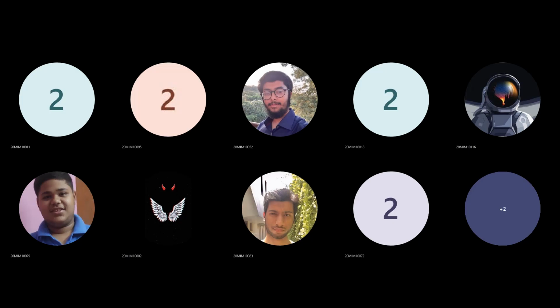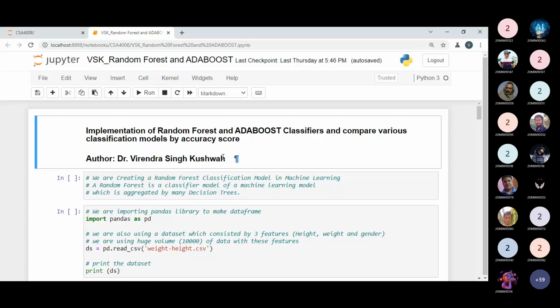Friends, as we know what is meant by ensemble learning, and in the practical part of the previous lecture, that was the practical part of the implementation of ensemble learning, we have already implemented without wasting much time. But what we have done in the previous part, as we know, there are three different techniques in ensemble learning. One is maximum voting, next one is sequential ensemble learning, other one is parallel ensemble learning. So in terms of stacking, we have seen the maximum voting that is used to implement the voting classifier. So we have implemented the voting classifier under ensemble learning.